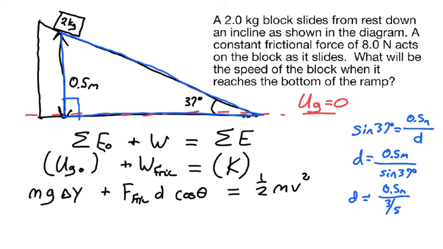That doesn't give us a nice, easy fraction to work with. 2.5 divided by 3 is the same as 5/6, but still it's not one that's going to have a lot of cancellations. So this is one where I might be inclined to do just a decimal approximation. You could certainly do that. Well, we'll go ahead and use the 5/6 that we get here. So it's 2.5 divided by 3, 5/6 of a meter. And then we'll wait till the very end to get the decimal approximation with sig figs.